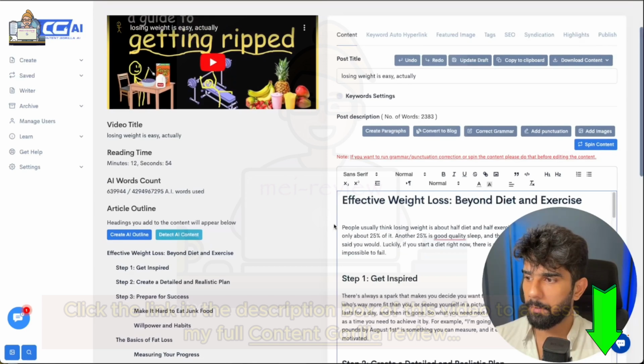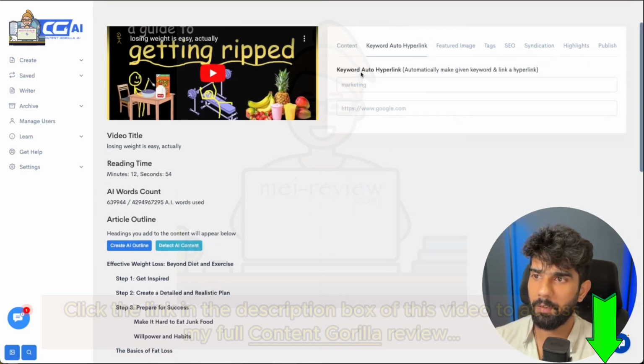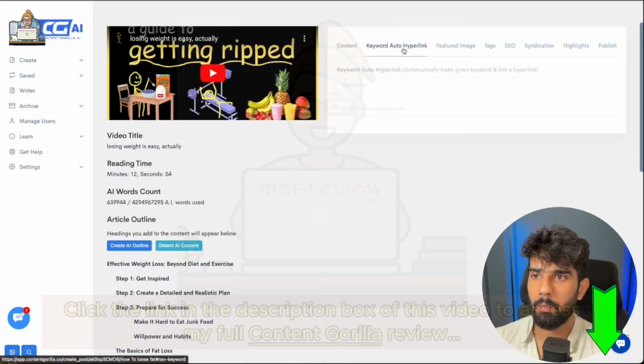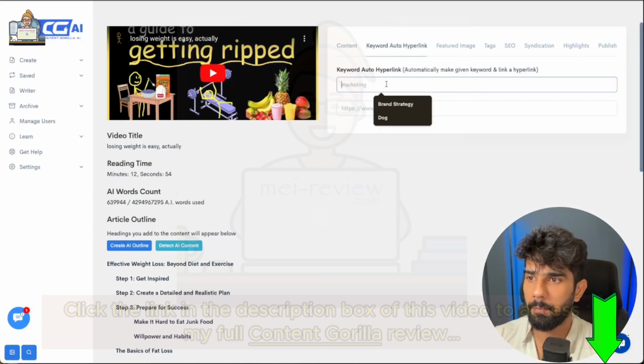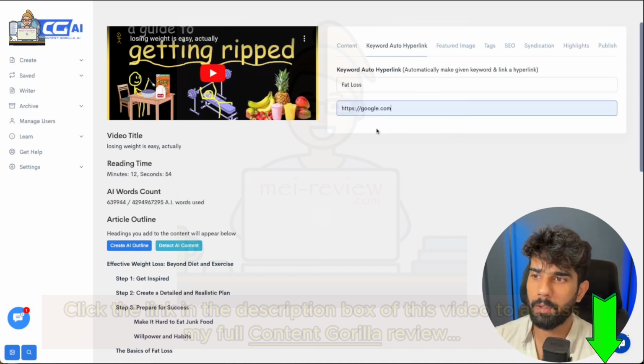And besides that, if I show you a few other features, the keyword auto hyperlink allows you to basically automatically hyperlink any particular keyword in your content once your post is published. So for example, since this is a post about fat loss, you could possibly type something like fat loss and then add your own link.